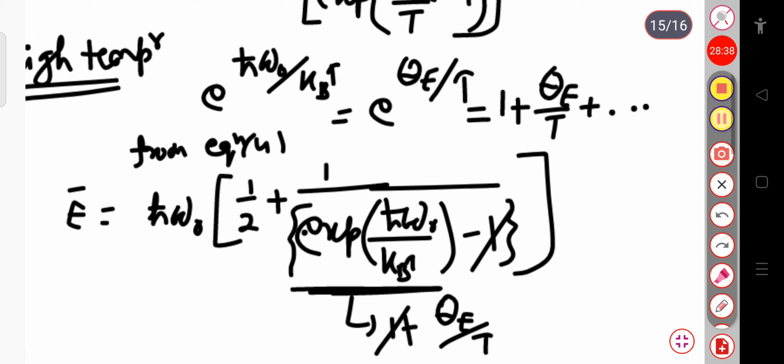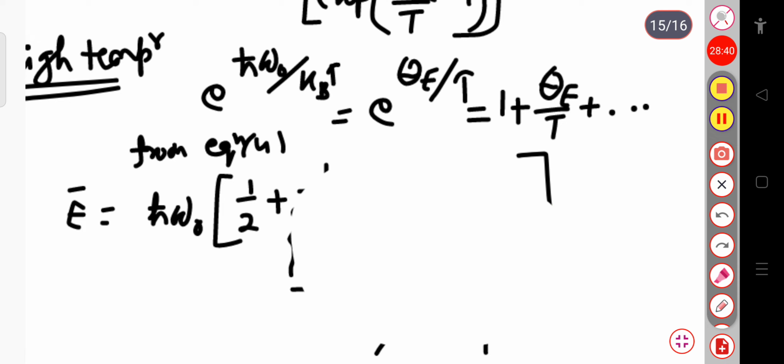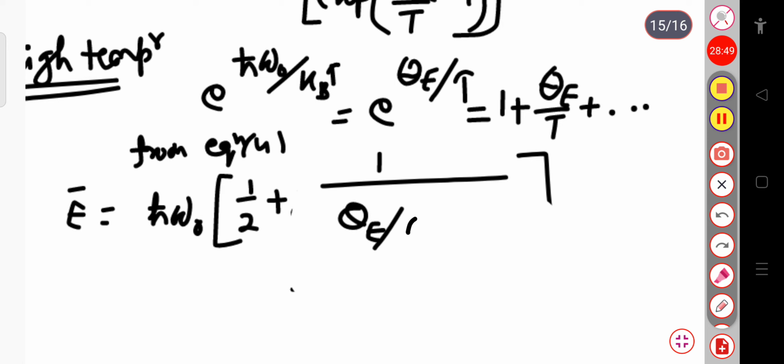So now if I drop this part, I will simply write that expression here. This will be 1 divided by θ_E divided by T. Now we can write this as equal to 1/2 ħω₀ plus, you know, θ_E equal to ħω₀ by k_B. This θ is nothing but ħω₀ by k_B.